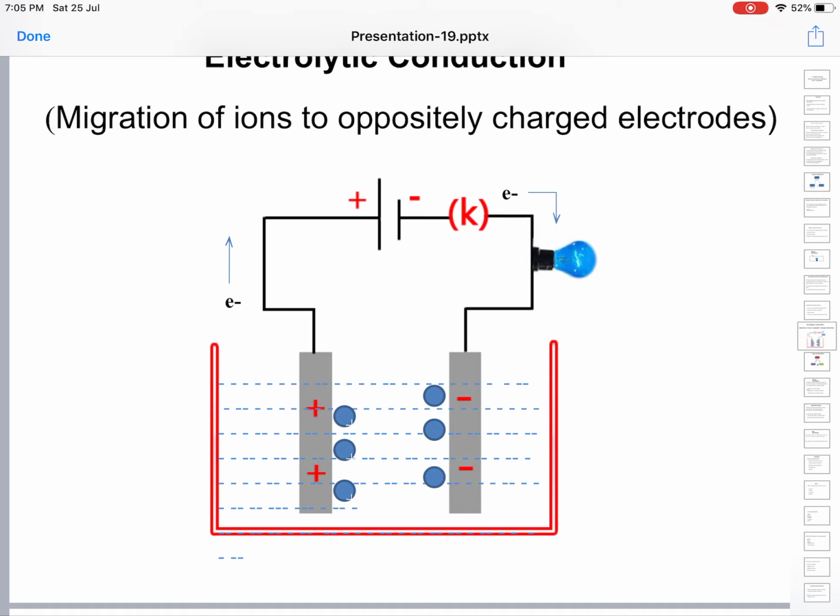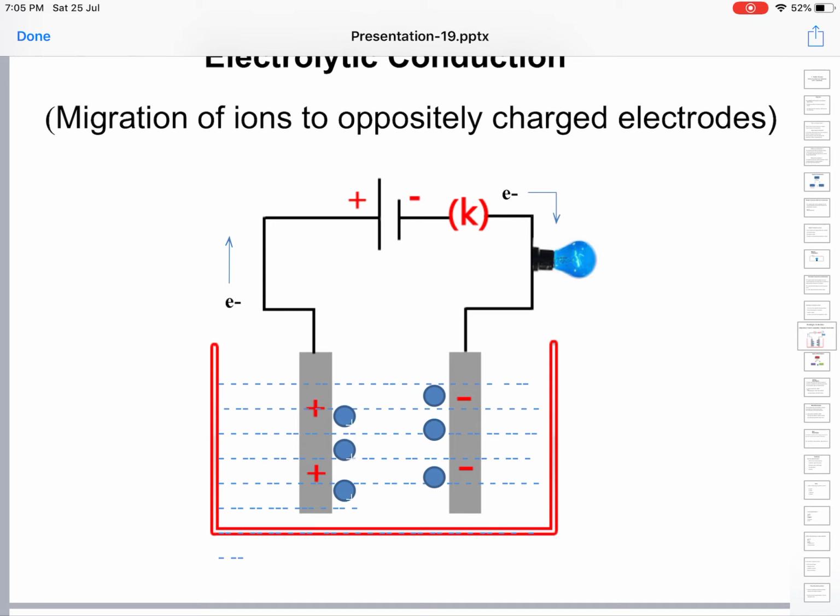In the diagram for electrolytic conduction, you can see the migration of ions towards oppositely charged electrodes. These electrodes are connected to an external EMF like a battery, which supplies power. So chemical reactions take place once you switch on the power and conduct electricity.